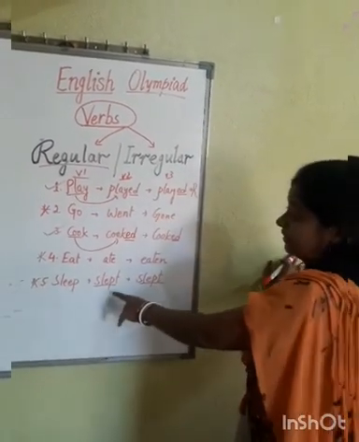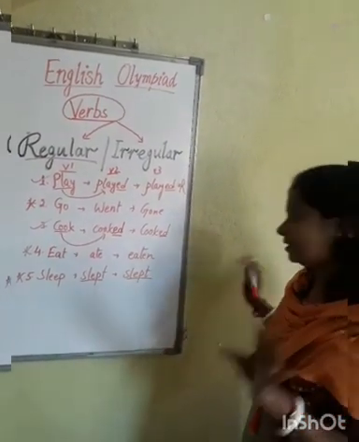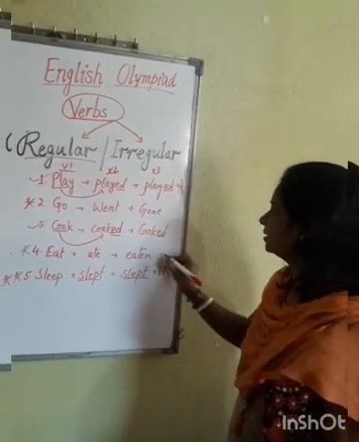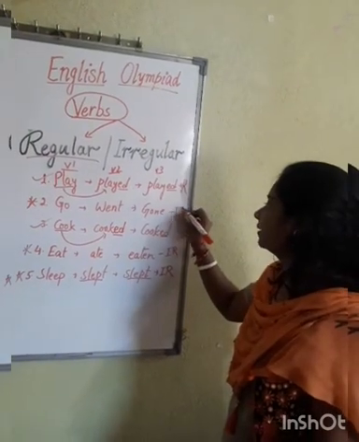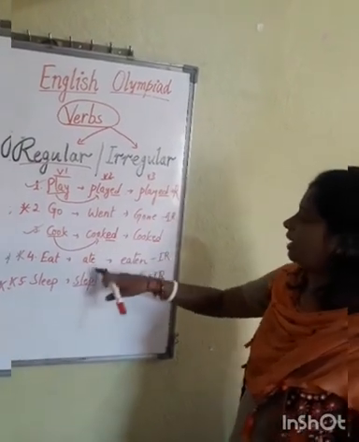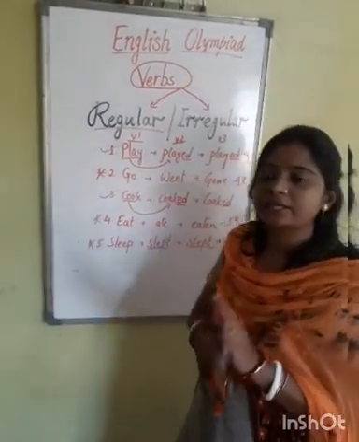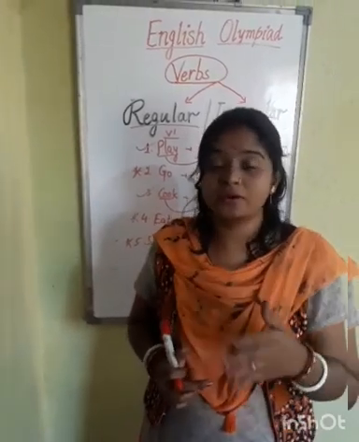Though in the fifth one, the second form and the third form are the same, it is not regular. This will be irregular. Okay. I am writing here in short, IR means irregular. This is also irregular, and here of course irregular. So these words are irregular, because the rule is, how can you know that any verb is regular or irregular?